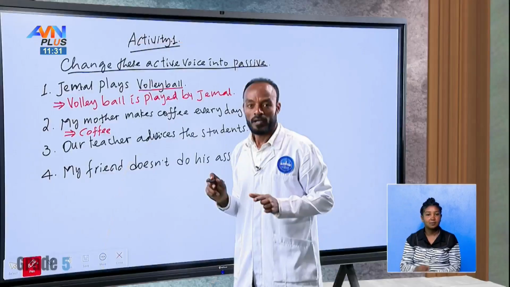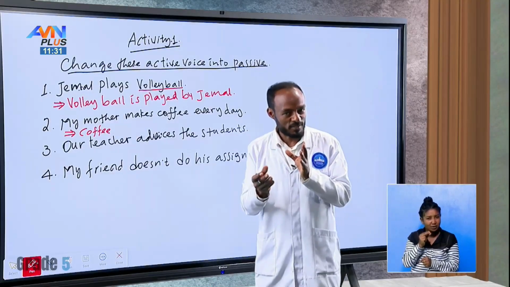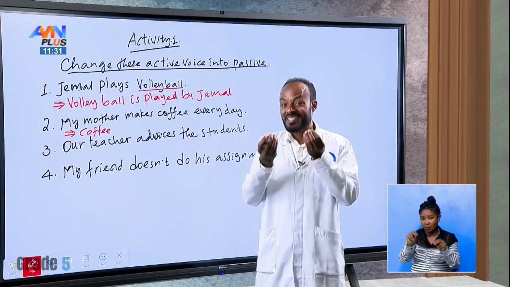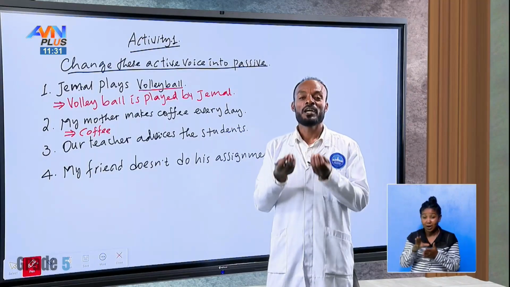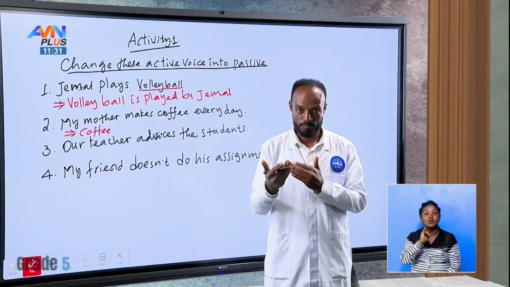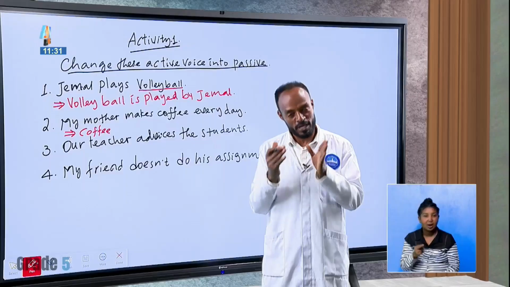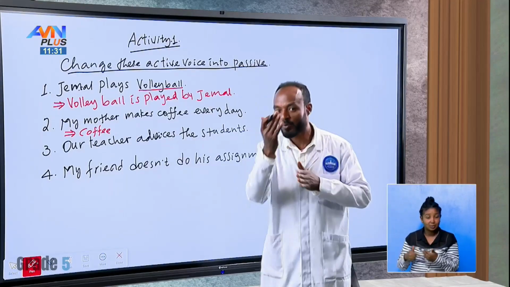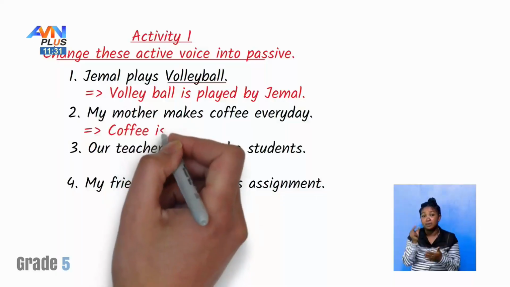Is coffee countable or uncountable? That is uncountable. Since it is uncountable, we have to use is. Coffee is, because uncountable noun doesn't have what? Plural form. So coffee is.